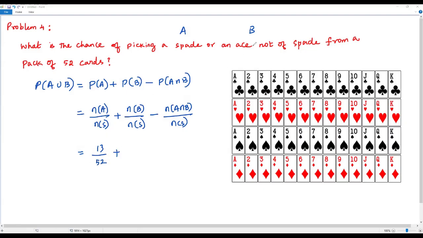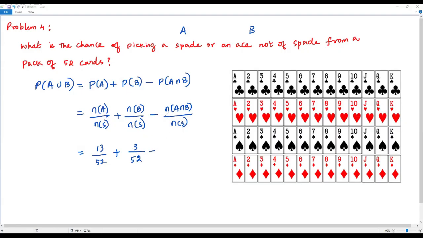And for N of B, we know that the event B represents an ace not of spade. So we have to consider the ace cards, but it should not be spade. Then we consider this one, this one, this one. We should not consider this ace because it's a spade. So we consider the aces not of spade. There are 3 outcomes for the event B. So 3 over 52.